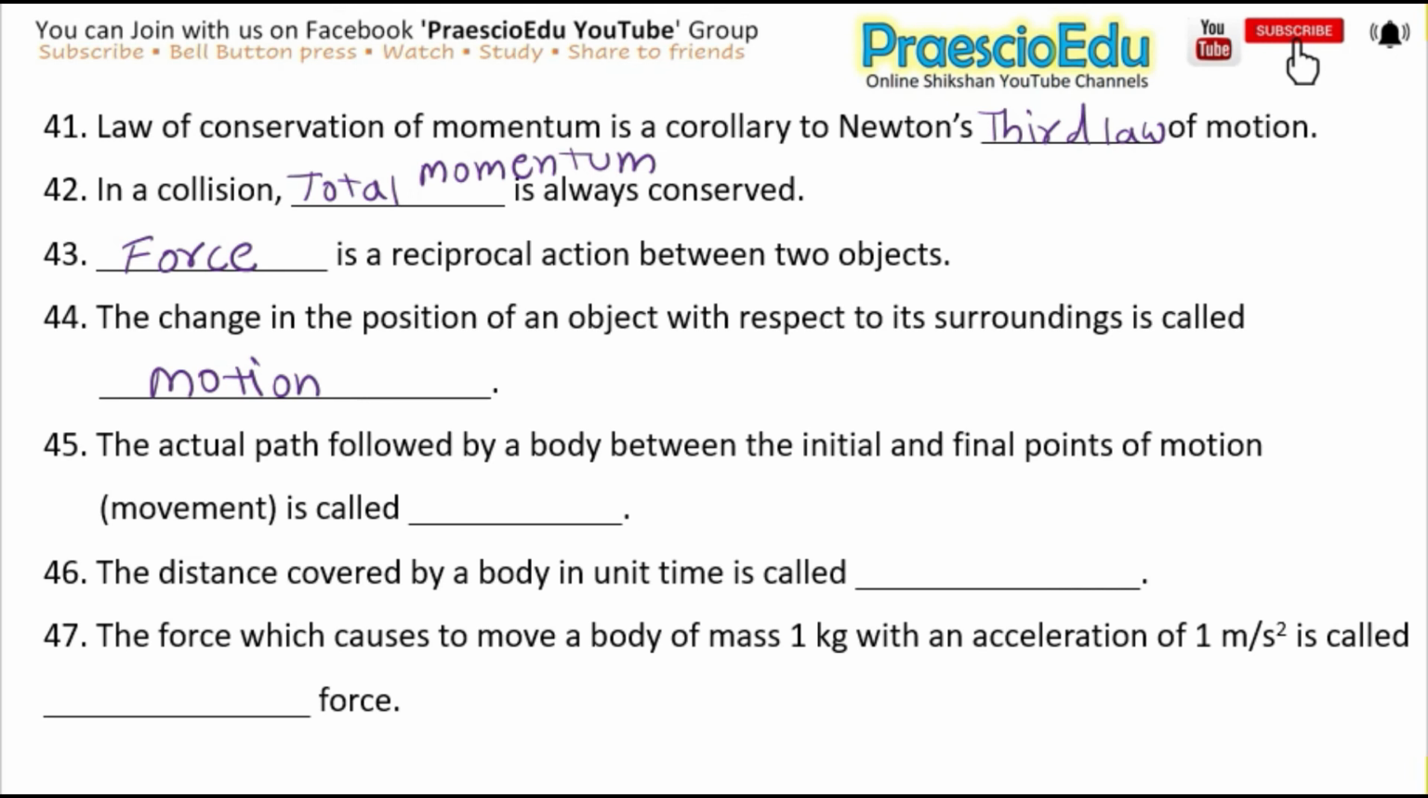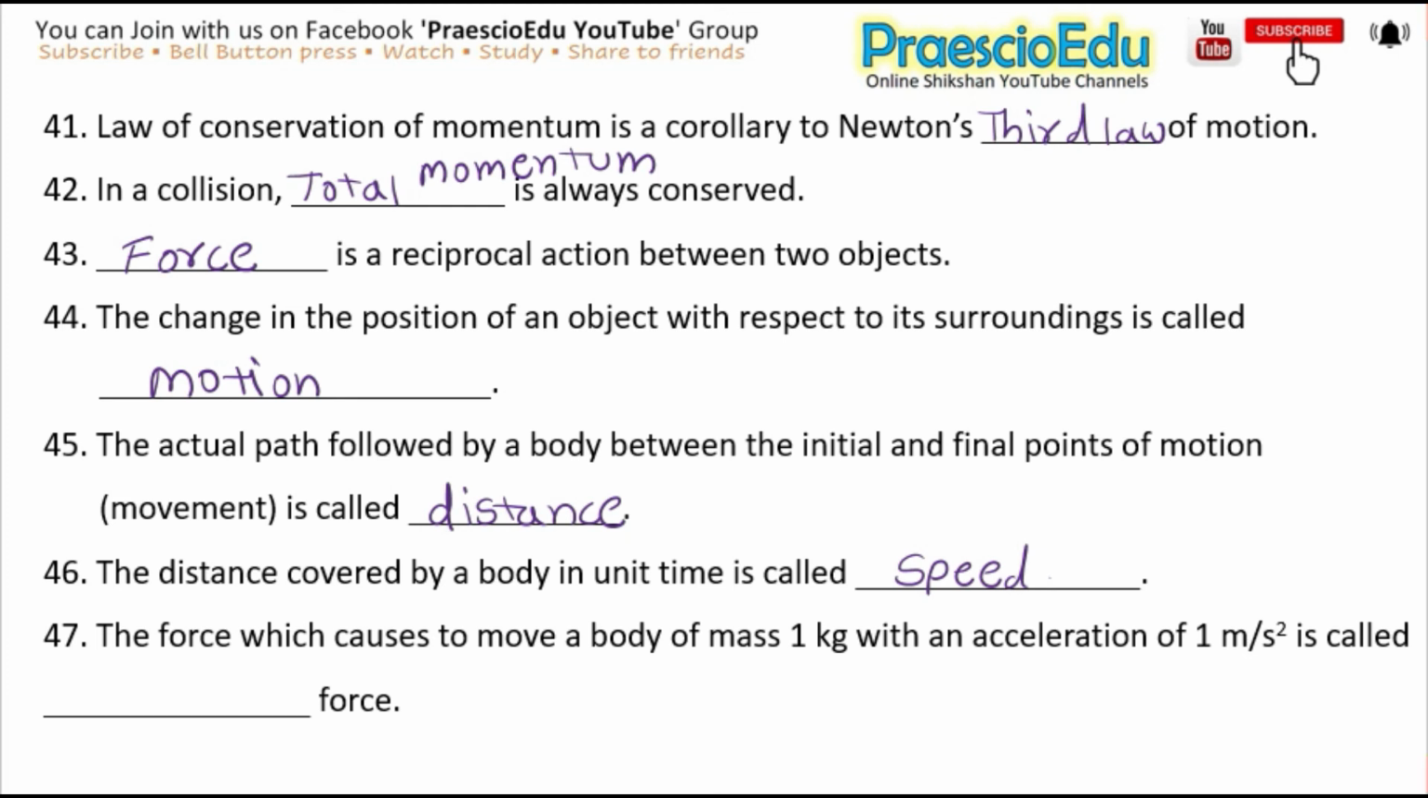Next is the actual path followed by a body between the initial and final points of motion (movement) is called dash, and the answer is distance. The next one is the distance covered by a body in unit time is called dash, and the answer is speed.